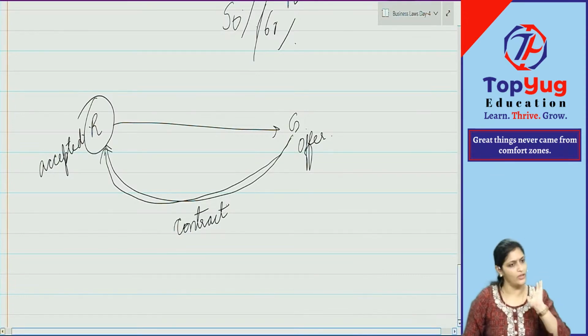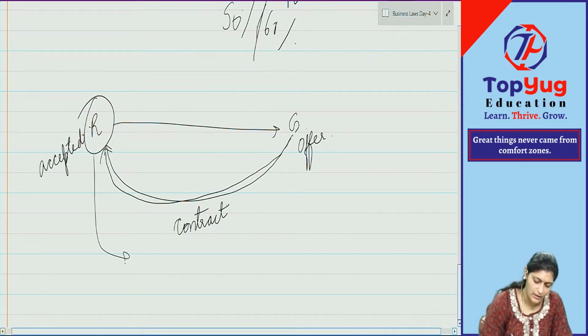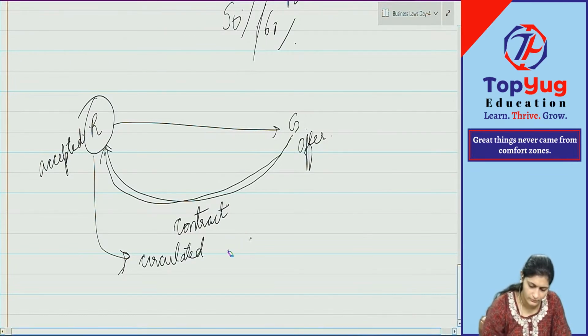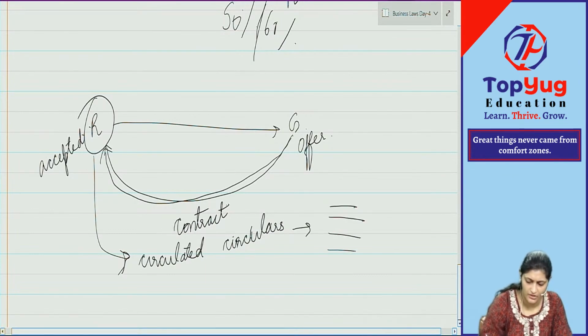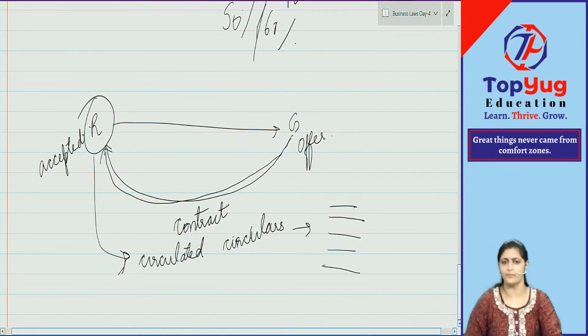Before that, this Raipur company circulated some circulars mentioning some terms and conditions.